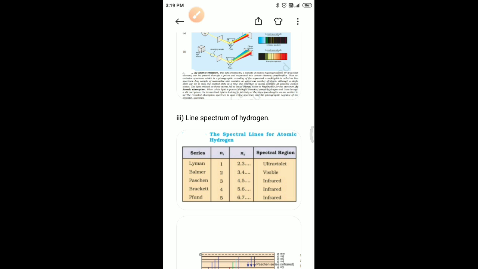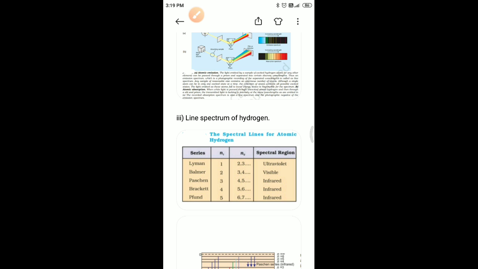The first five series of lines correspond to n1 equal to 1, 2, 3, 4 and 5. They are named as follows: n1 = 1 is the Lyman series, 2 is the Balmer series, 3 is the Paschen series, 4 is the Brackett series, and the fifth one is the Pfund series. Of all the elements, the hydrogen atom has the simplest line spectrum. Line spectra become more and more complex for heavier atoms. However, certain features are common to all line spectra: the line spectrum of an element is unique, and there is regularity in the line spectrum of each element.